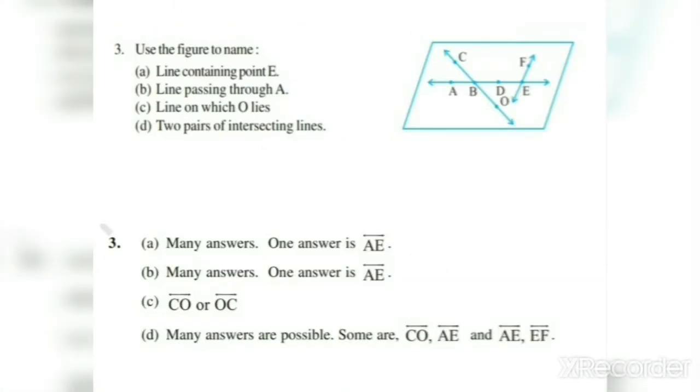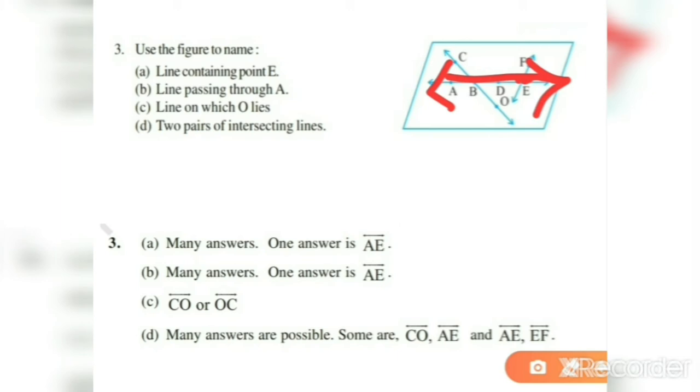Now let's solve question 3. Here one figure is given and we have to find out line and intersecting lines. Number A, line containing point E. Where is point E? Here. Many answers are there. We will consider only one. Line AE.